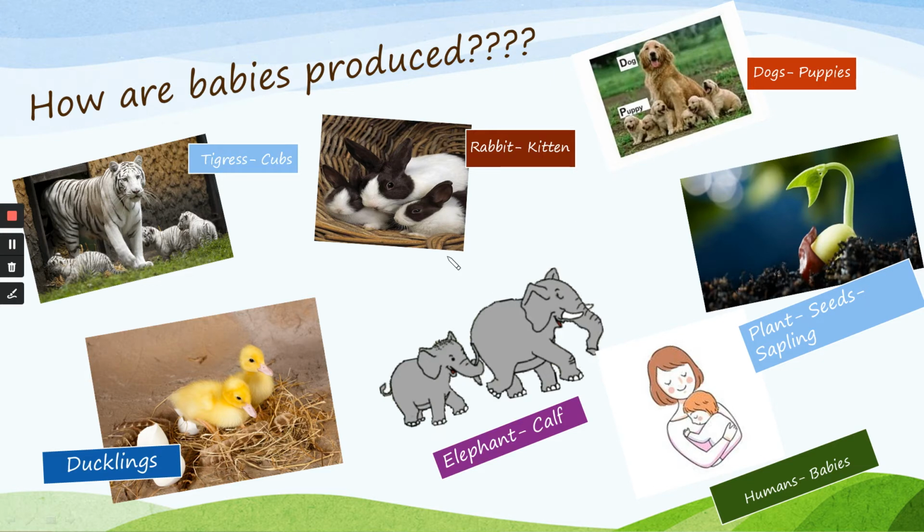So they produce the younger one by the process of reproduction. In the similar way, each animal will produce their own younger one and it will be named differently. Cat also produces cats, which we call kitten. In the same way, each animal will have its own different name. Hope now you are better with this.